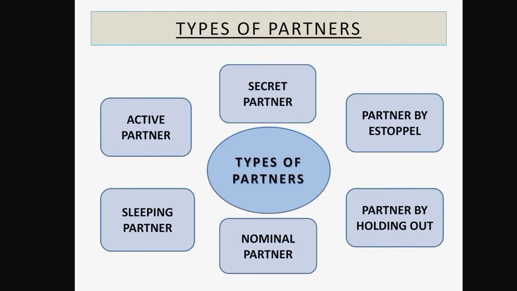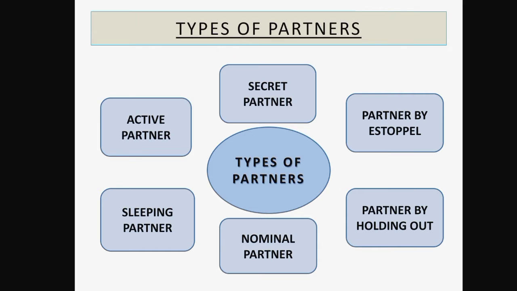Now the next type of partner is the sleeping or dormant partner. We can call a sleeping partner a dormant partner also. Now who are dormant partners? A sleeping partner is the partner who does not participate in the management of the firm. So here the sleeping partner is not active. He does not participate in the activities performed in the firm or management.